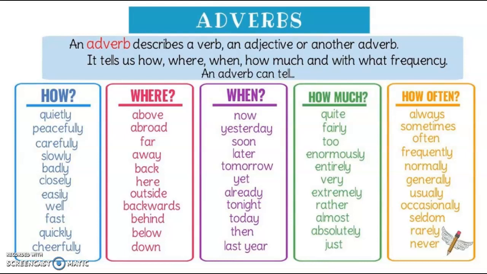She always wears red on Wednesday. I don't know, kind of random, but she always wears red on Wednesday. How often does she wear red on Wednesday? Always. We occasionally have fish for dinner. How often do you have fish for dinner? Occasionally. All right, so those are another type of adverb.